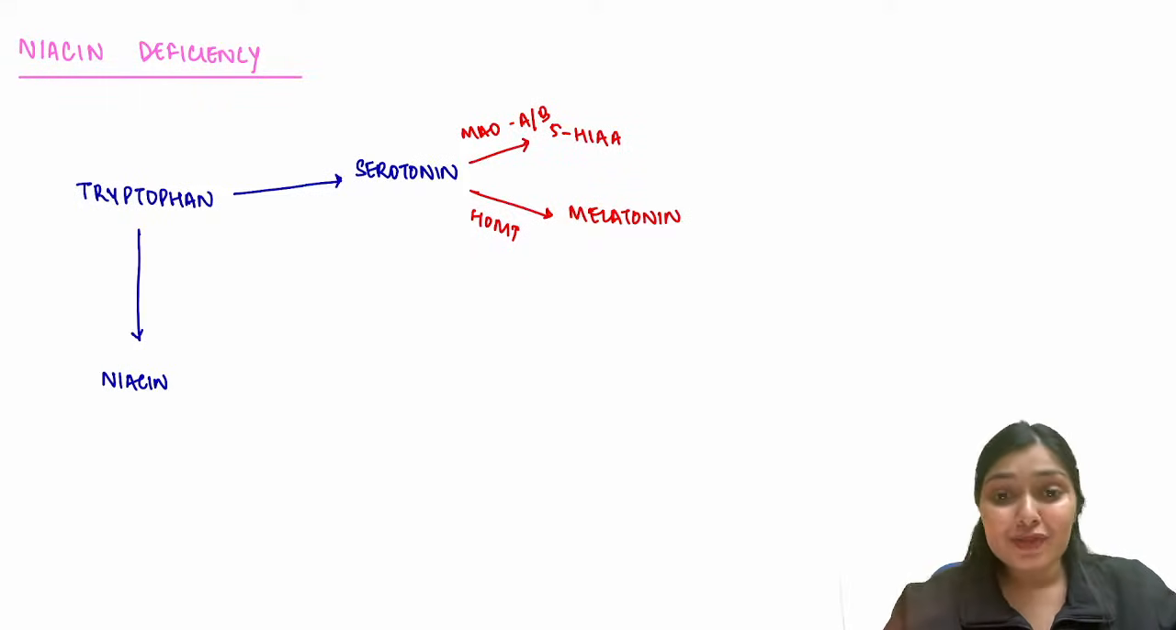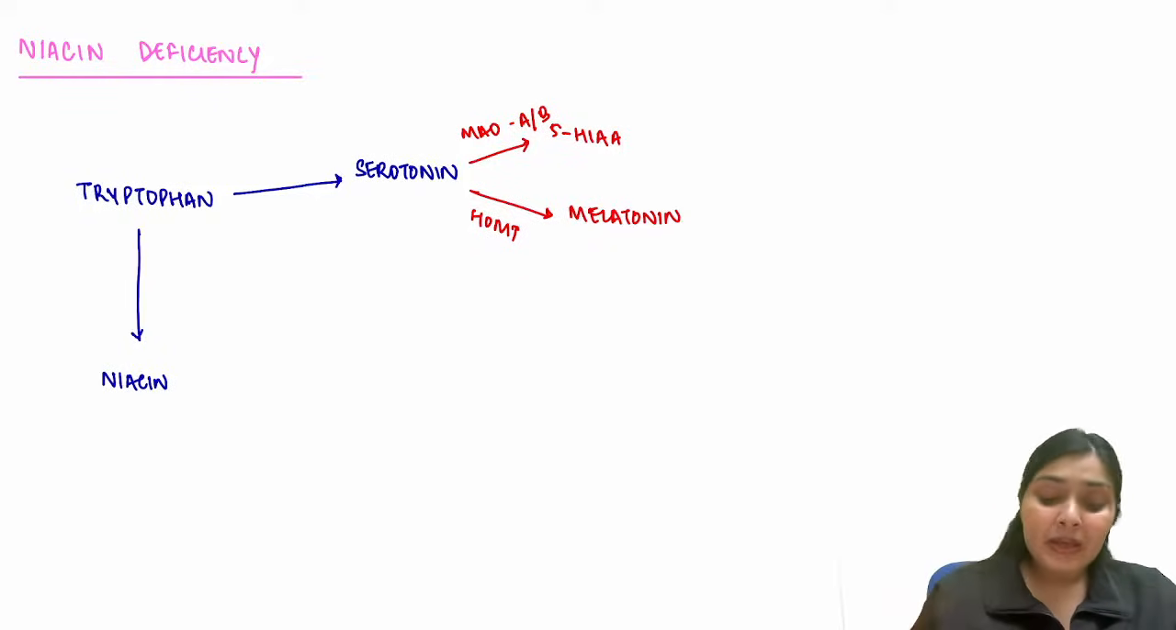So niacin deficiency. Niacin, B3, we all know niacin deficiency causes pellagra. Apart from that, there are certain conditions where you can see niacin deficiency. So what all scenarios can the examiners twist? We all know niacin is formed in our body by tryptophan.